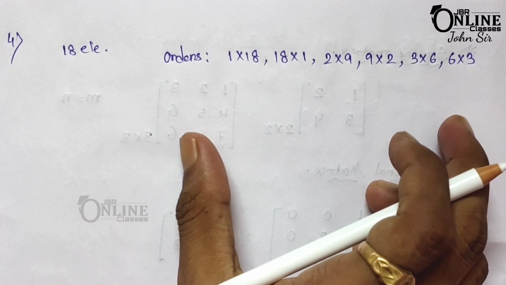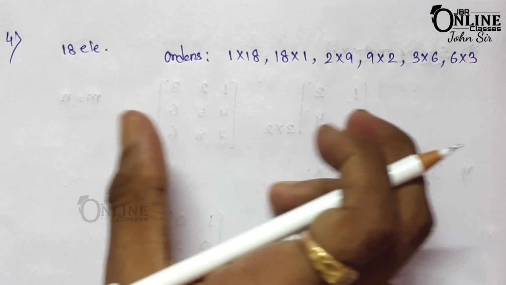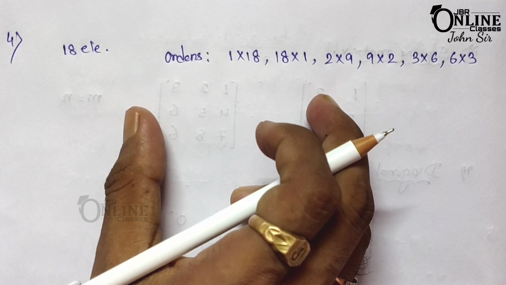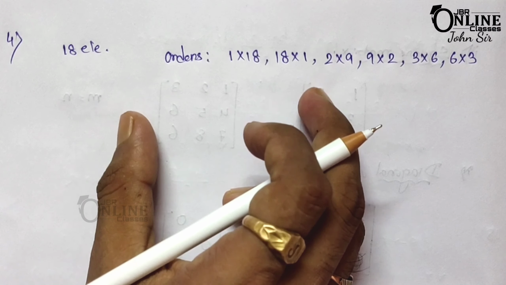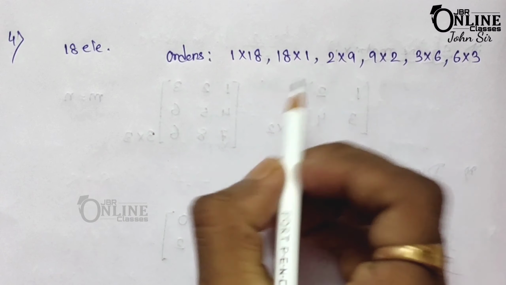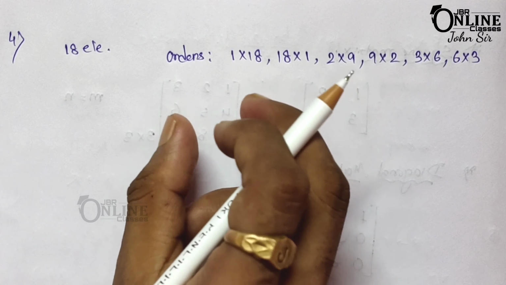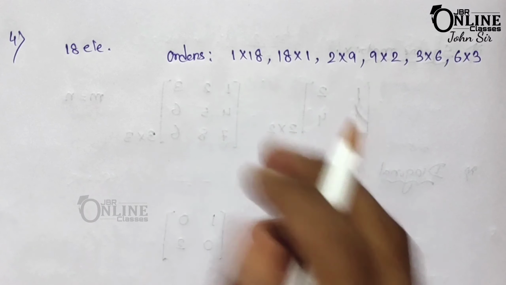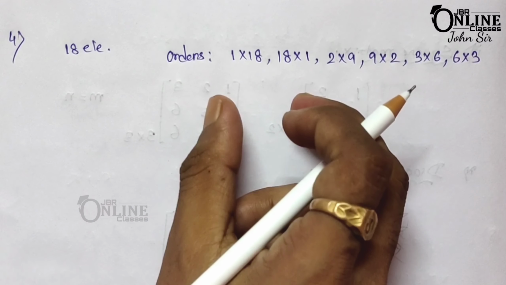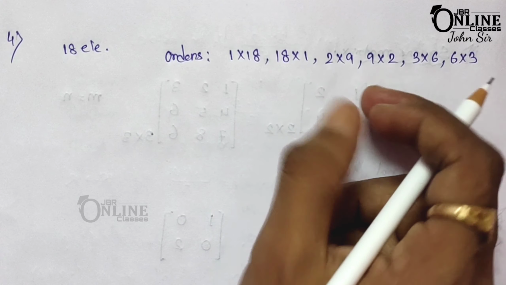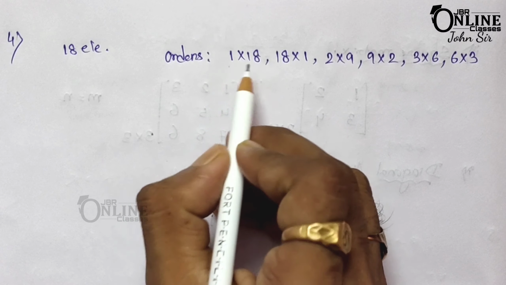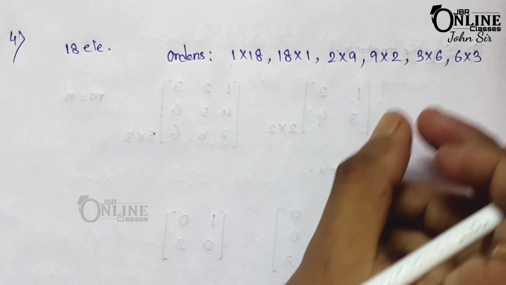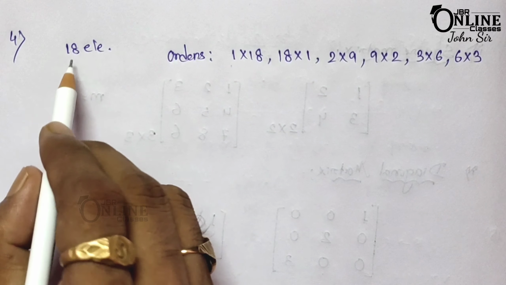Always remember that the number of elements is always equal to the product of the rows and the columns. So each and every time you will get the result 18.